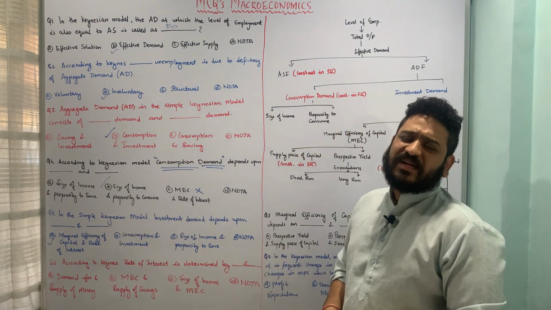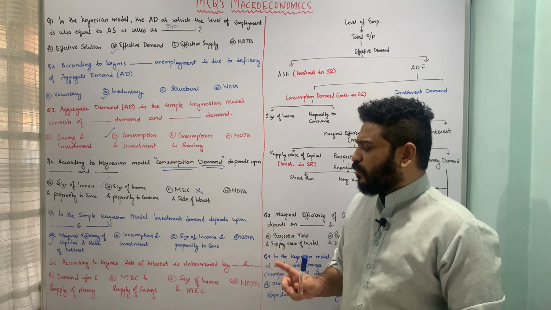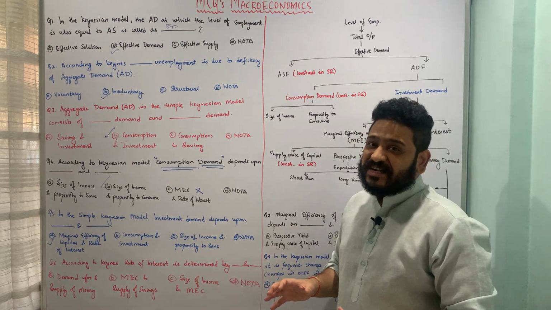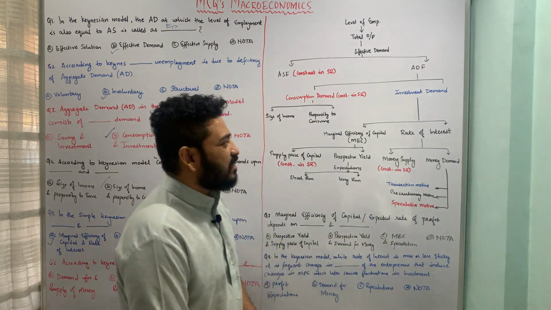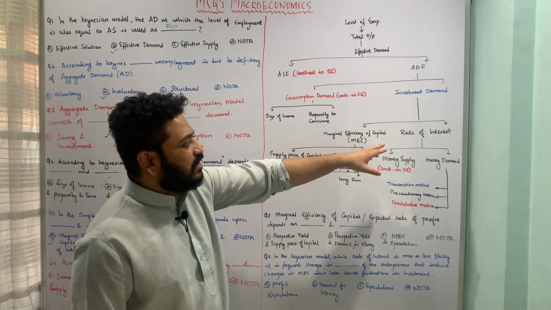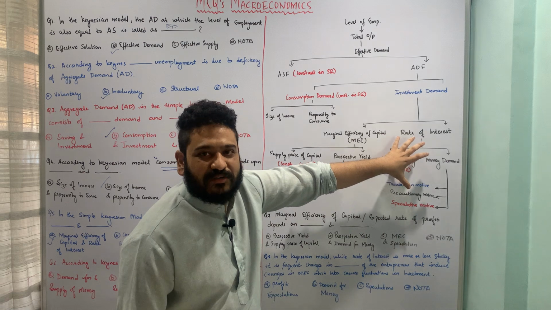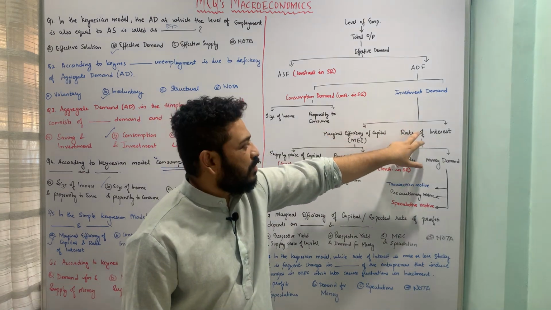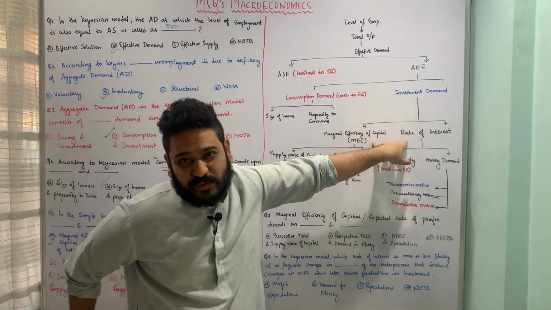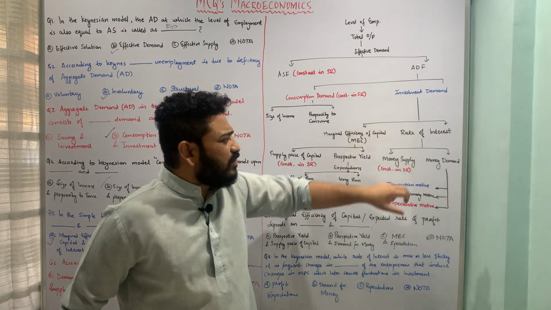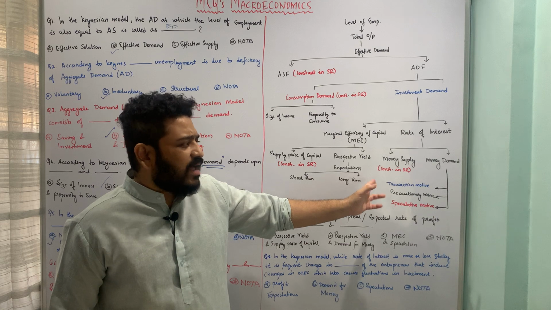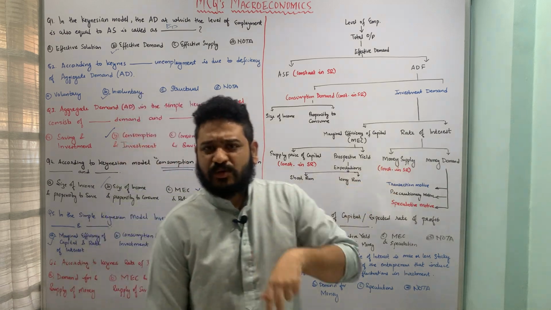Let us now move to the next question, which says that according to Keynes, rate of interest is determined by dash and dash. Let us look at this segment which is talking about rate of interest, because we know investment demand depends upon MEC and rate of interest, but this question is specifically targeted towards rate of interest. So here rate of interest depends upon money supply and money demand, and let us look at our options.